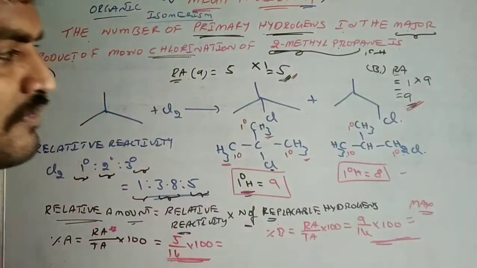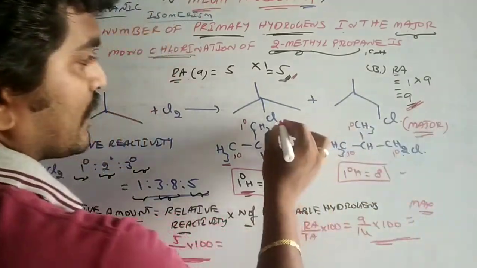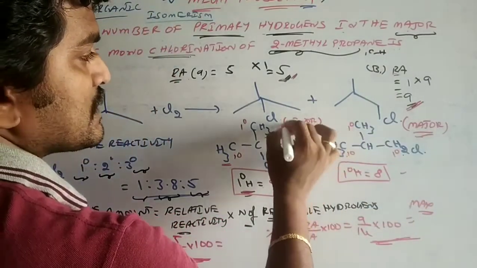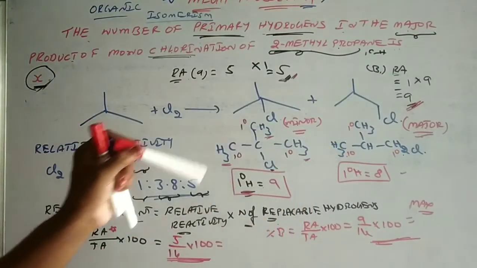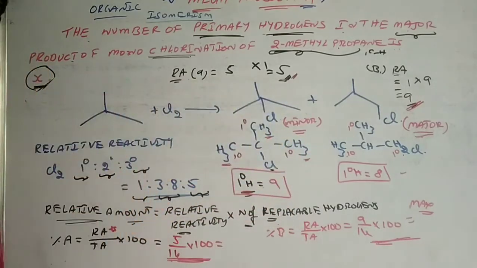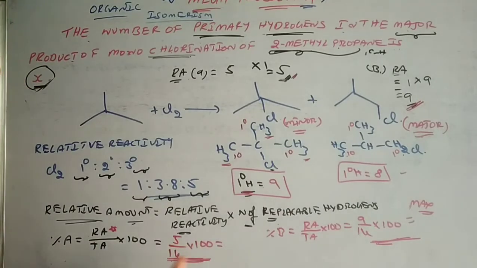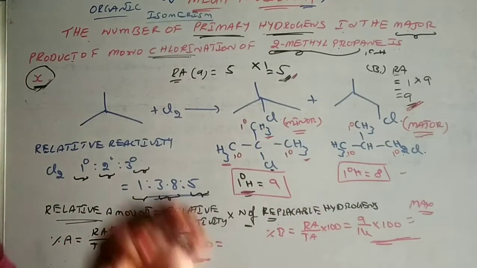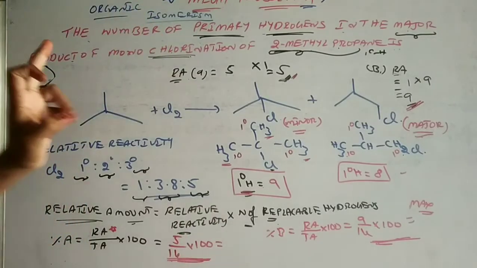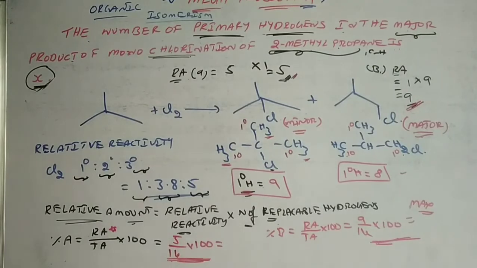9 by 14 into 100 is the maximum value. I am not going for simplification. So that is why here the major product is this one and this one is the minor product. Generally, by looking at the compound, we will get confused and say that tertiary is the major product. But originally, you have to find the percentage of A and percentage of B and identify. Only by the relative amount calculation can you identify which is major and which is minor. This is a very, very important concept. Everybody easily gets confused because of this.